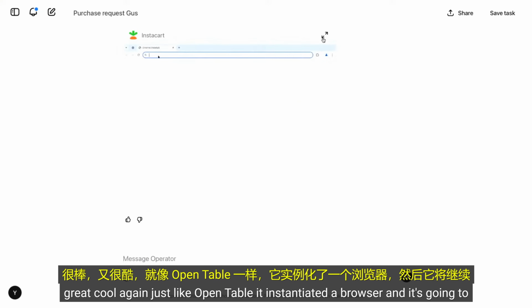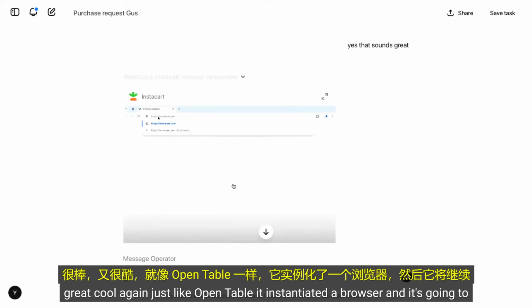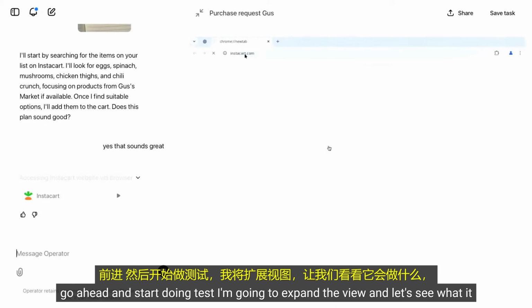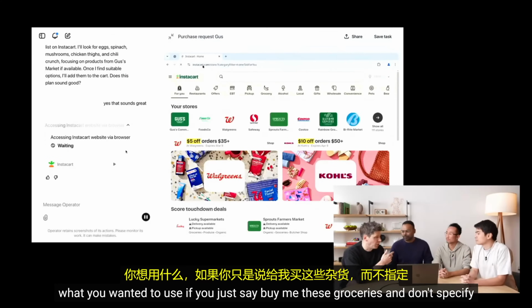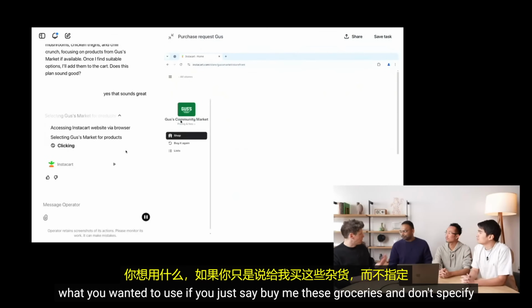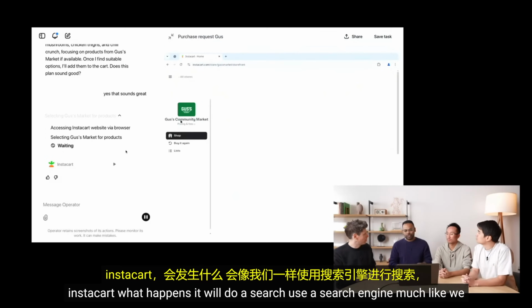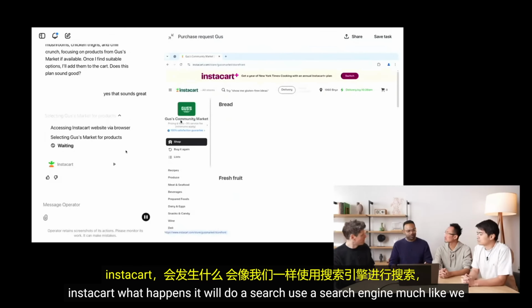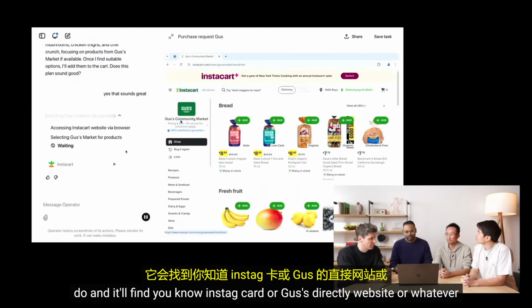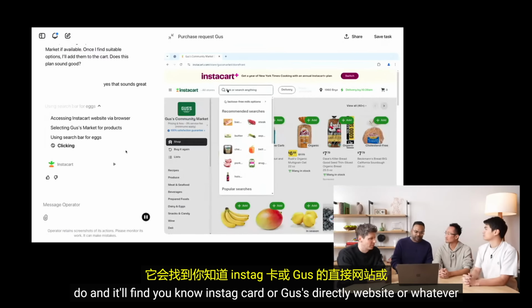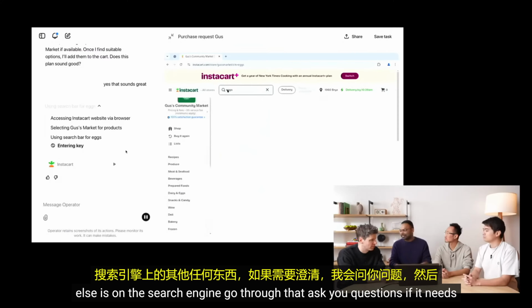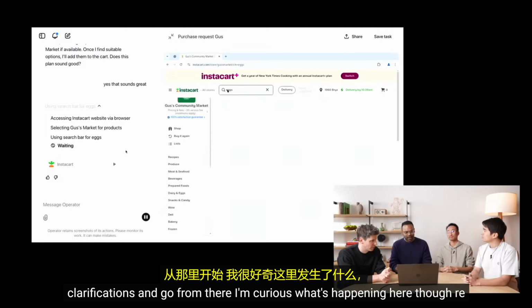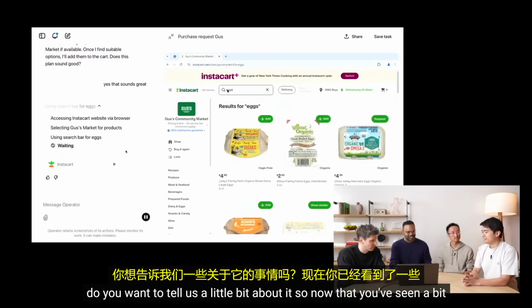Cool. Again, just like OpenTable, it instantiated a browser, and it's going to go ahead and start doing tasks. I'm going to expand the view, and let's see what it does. So in both of these cases, you've said what you want it to use. If you just say, buy me these groceries and don't specify Instacart, what happens? It will do a search, use a search engine, much like we do, and find Instacart or Gus's website directly, or whatever else is on the search engine, go through that, ask you questions if it needs clarifications, and go from there. I'm curious what's happening here, though, Ray. Do you want to tell us a little bit about it?